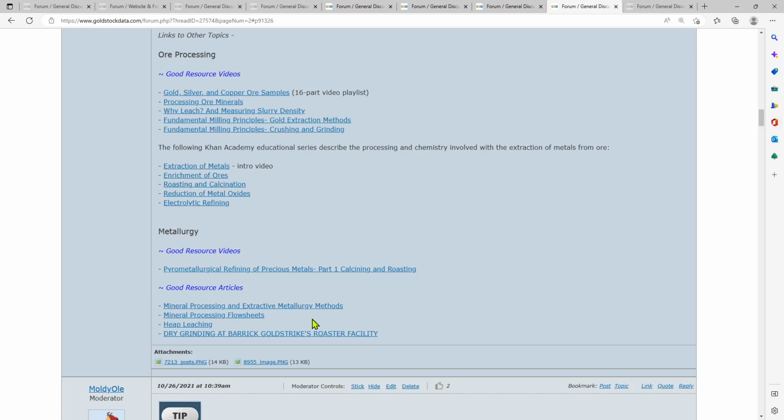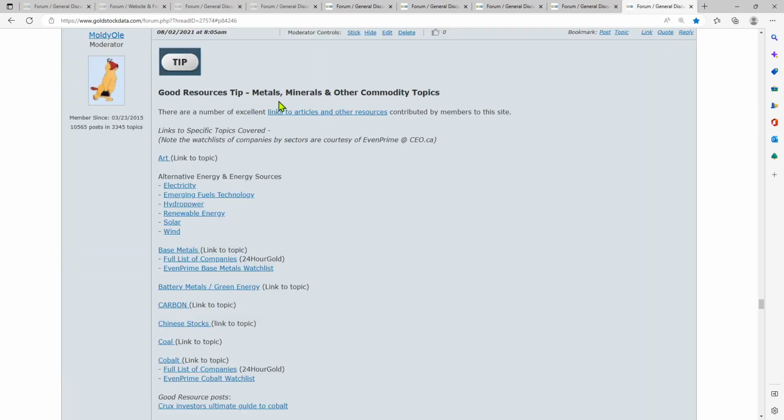The different types of metals and what type of processing is required. All right, and then some more videos and articles. And then lastly, we get to the other topics.